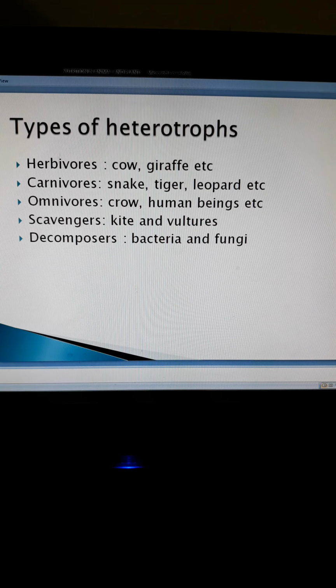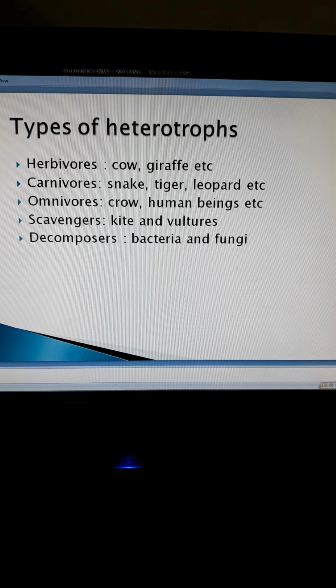Next come the scavengers. Scavengers are those organisms that feed on the dead remains of animals that are killed by predators, therefore they are called scavengers. Scavengers are few in number, like kites and vultures. The last category of heterotroph is decomposers.